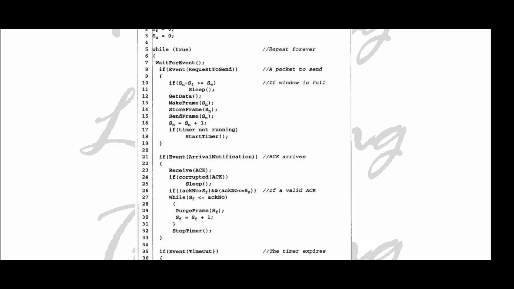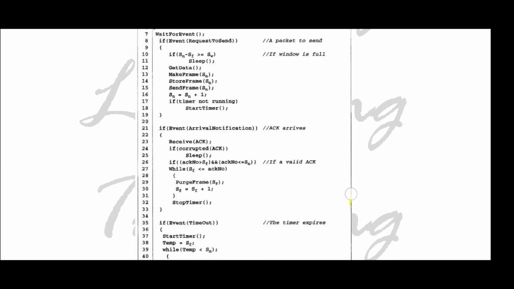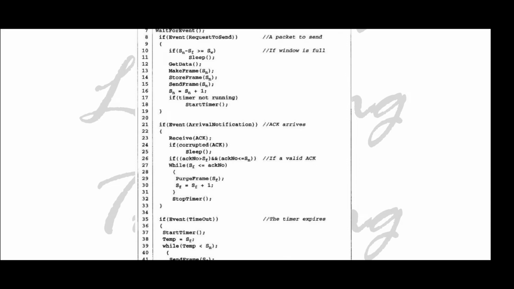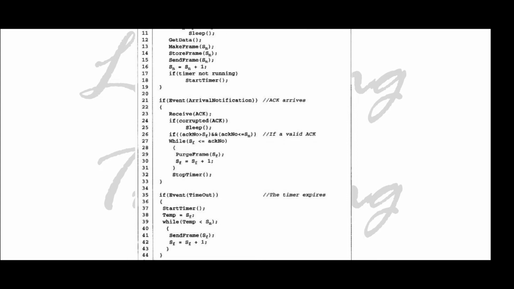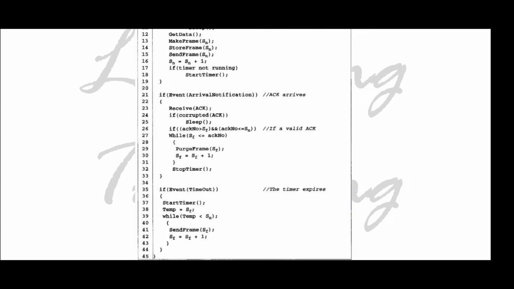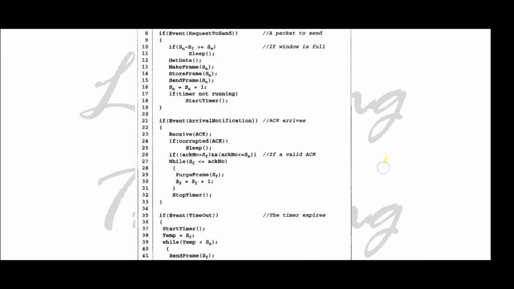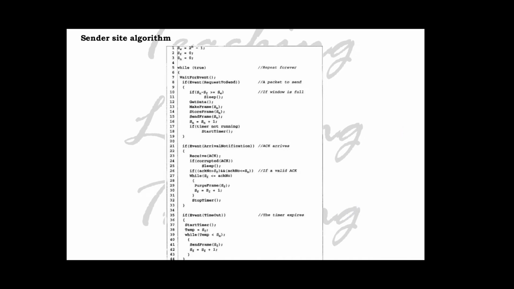So receive ARQ, and if it is a corrupted ARQ, sleep. If the acknowledgement number is greater than Sf and less than or equal to Sn, it is a valid ARQ. While Sf is less than or equal to the acknowledgement number, it will pass the frame Sf, and Sf changes to Sf plus 1, and then stop the timer. The next event is timeout: start the timer, set temp as Sf, and while temp is less than Sn, send the frame Sf, and Sf changes to Sf plus 1. So almost it is clear with the explanation that I am providing in the design of the Go-Back-N protocol.